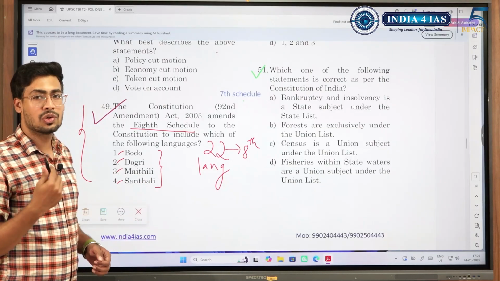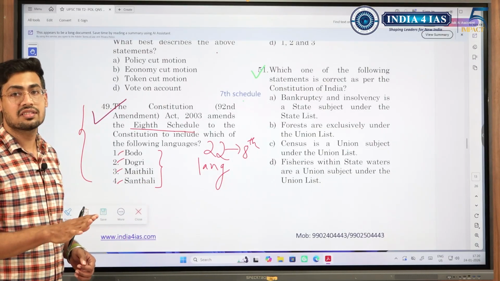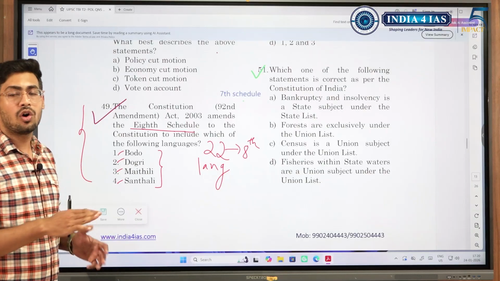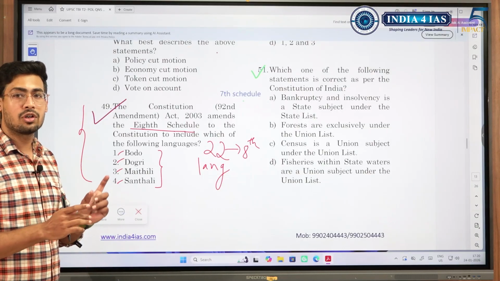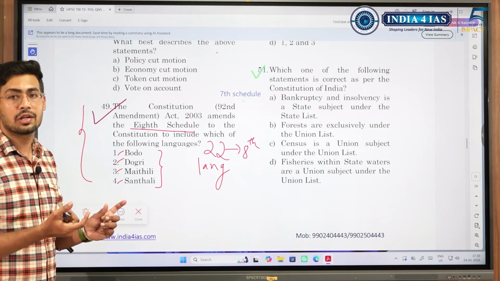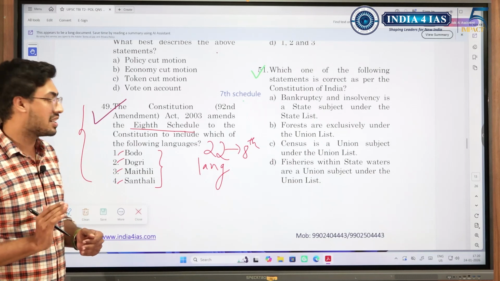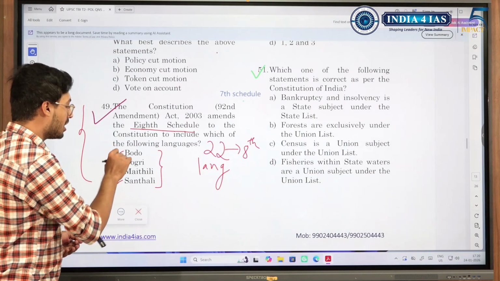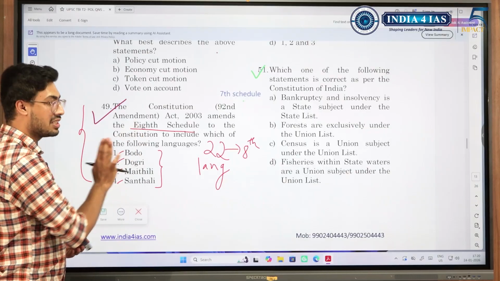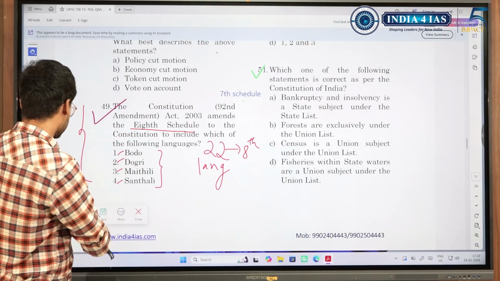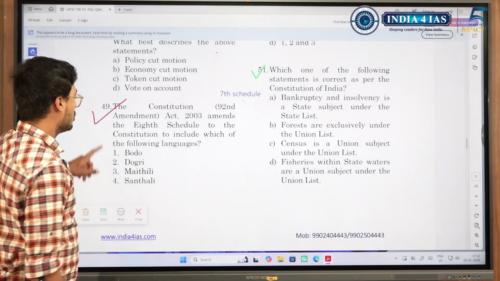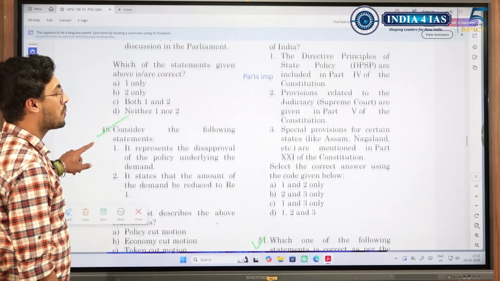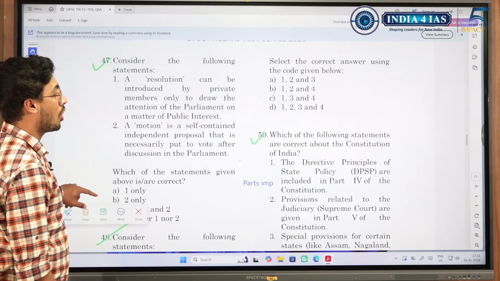When we are studying, we need to see the similarity between each of these. Were all these tribal languages added in the same amendment, or in a certain amendment were there 2 tribal languages and 2 non-tribal languages? If we remembered it in such a way, we would have remembered that all the tribal languages present in this 8th schedule, which are these 4 languages, were added together. So we would have gone for option 4, option D.